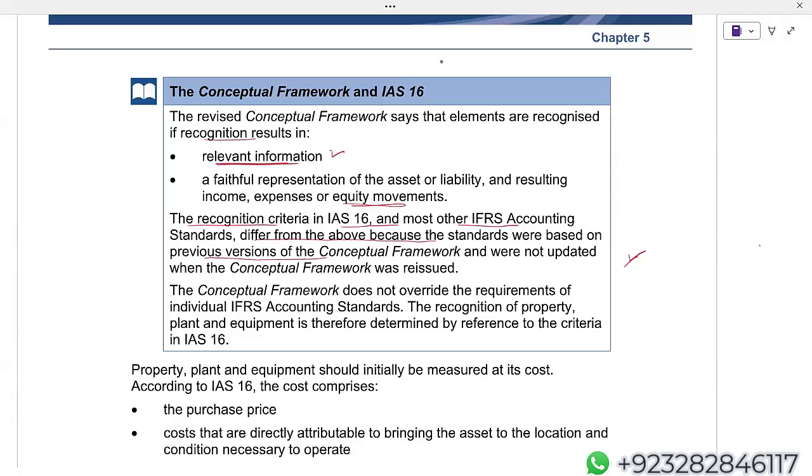Here you need to know just one thing. If the recognition criteria are different in an IAS or IFRS and in the conceptual framework, then we always follow the IAS or IFRS. If there is a difference between what the IAS says and what the conceptual framework says, you will always follow the IAS and IFRS. The conceptual framework does not override the requirements of individual IFRS accounting standards. The recognition of property, plant and equipment is therefore determined by reference to the criteria of IAS 16.